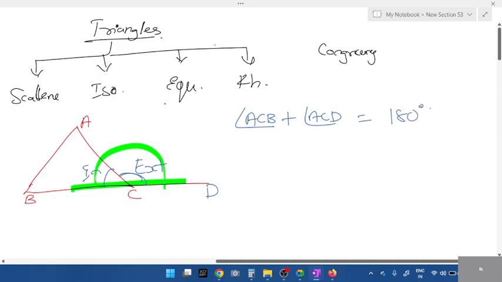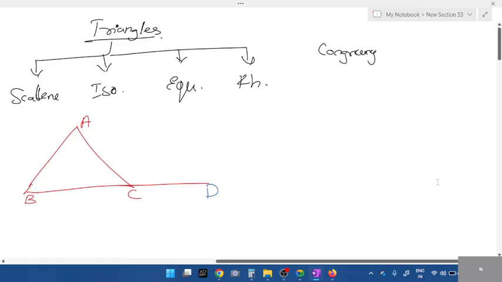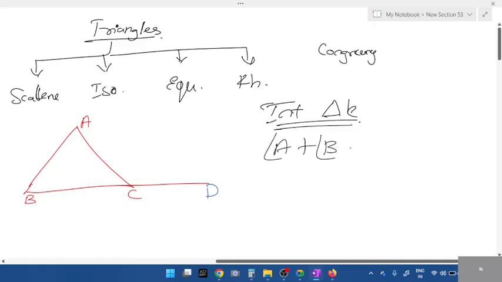180 degrees. Yes. If I write exterior, students, this is one formula. Look here. One interior plus one exterior is equal to 180 degrees. This is the first one. Second, the interior formula. Tell me what is the interior formula. Wait, don't write anything. I'm explaining. For the interior of a triangle, angle A plus angle B plus angle C is equal to 180 degrees. This is the interior of a triangle. For a quadrilateral, it is 360. Remember that.